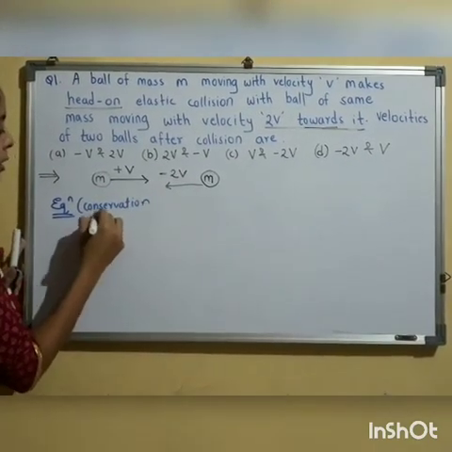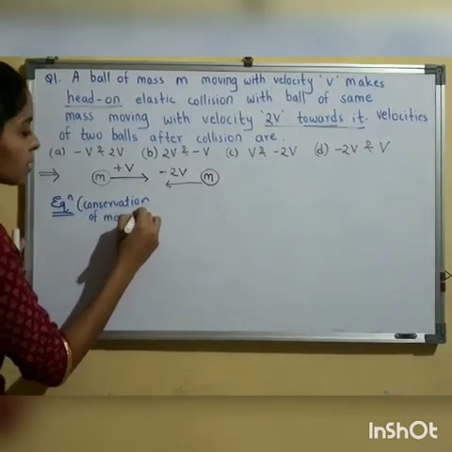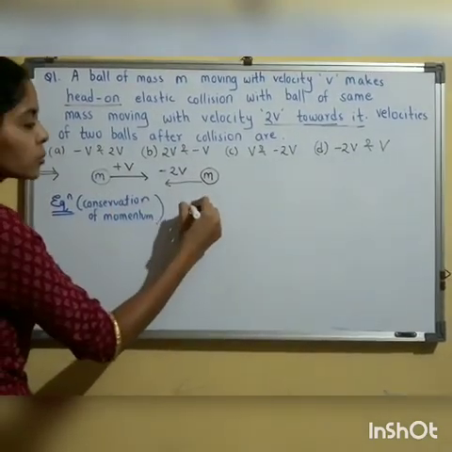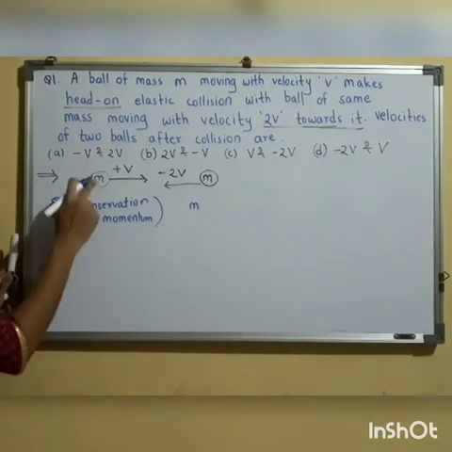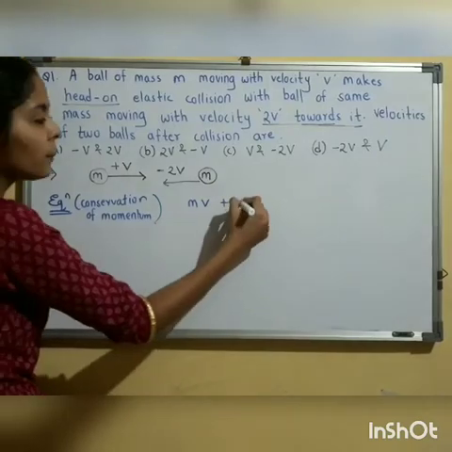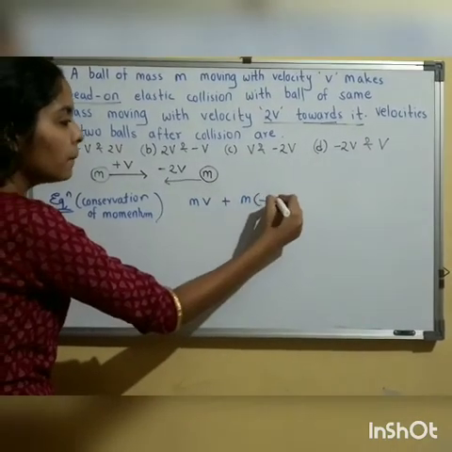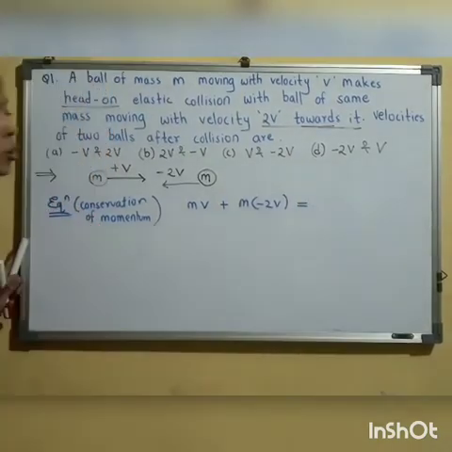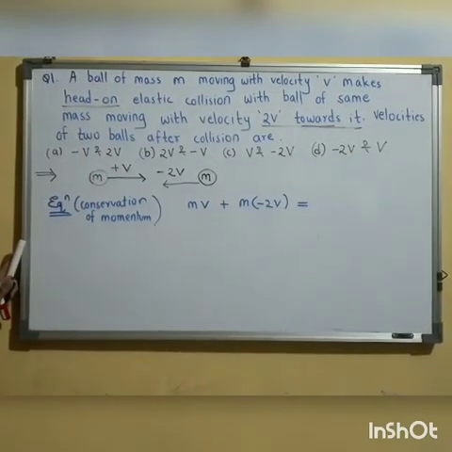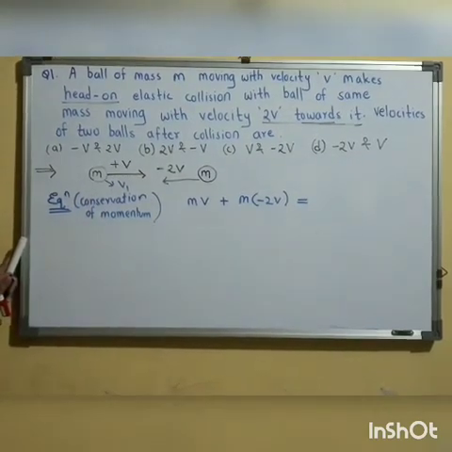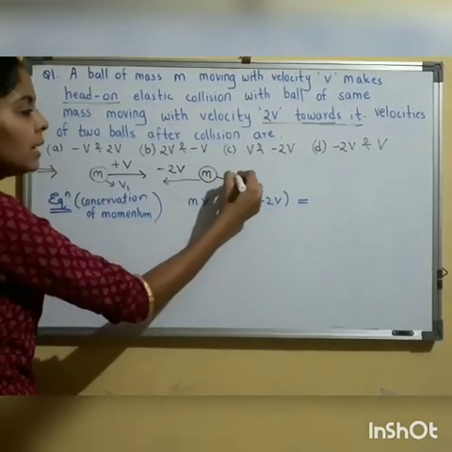The initial momentum of the first body will be m into v. Initial momentum of the second body will be m into minus 2v. This is the initial momentum, that is equal to the final momentum. I will consider that after collision this mass has velocity v1, and after collision this mass has velocity v2.